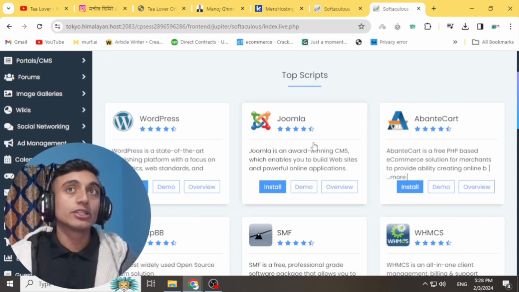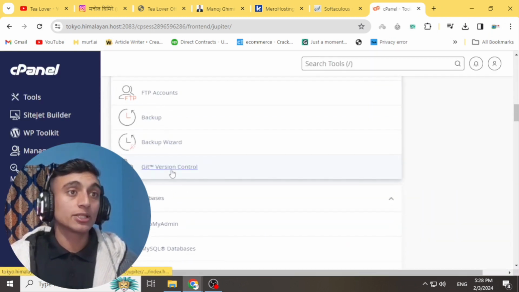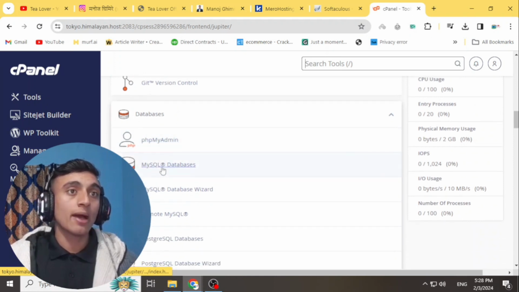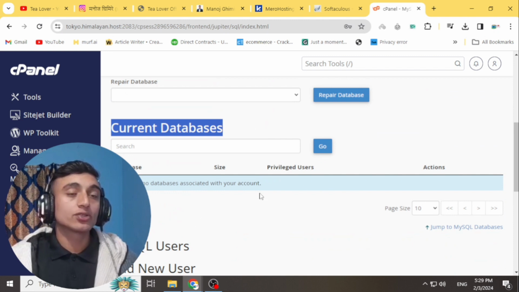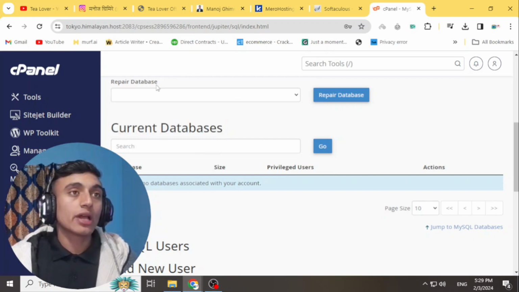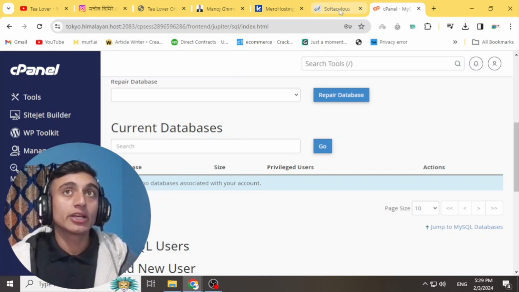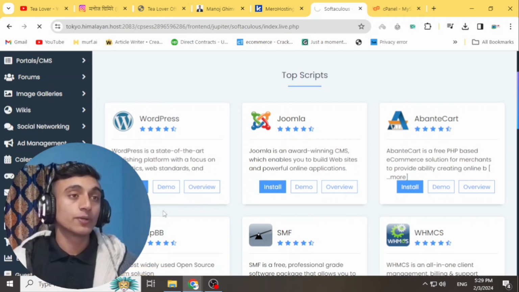Before that, I'll just show you the database of this cPanel. We'll go to database management. If you go to MySQL databases, you can see that there is no database, and this database should not be managed by ourselves. When you install WordPress online, you do not have to manage the database, it will install automatically. If you install WordPress on localhost, you need to create and manage the database. So for the online method, we do not have to customize this database. We can directly go to the Softaculous app installer, click on WordPress and install WordPress directly.